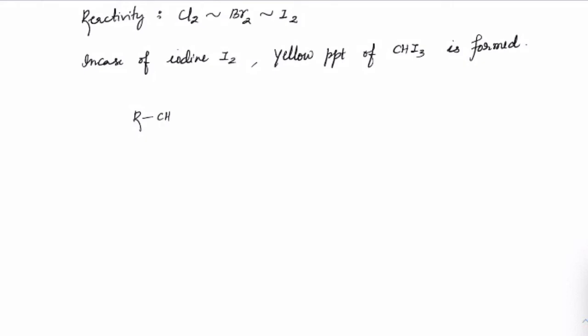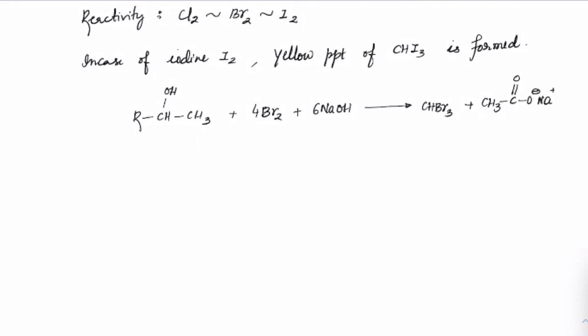So RCHOH CH3 plus 4 moles of Br2, in case it is bromine, and totally you would have 6 moles of NaOH. All of this gives CHBr3 plus RCOO minus Na plus, plus 5 moles of NaBr. This is the final overall reaction in case you take Br2 in NaOH.